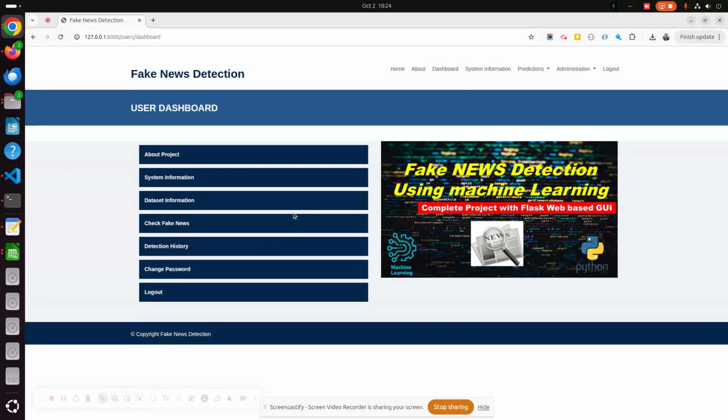Once I log in, you will get this dashboard. These are the menus only, so you can jump to a page by clicking on these links. Again, these menus are also available on the header bar. You can see this is the header bar, and all these details are available here too.